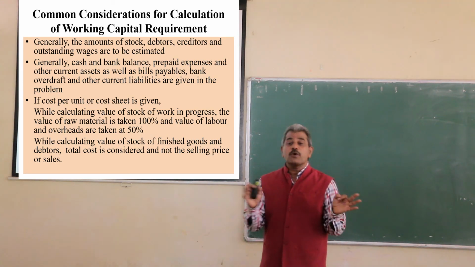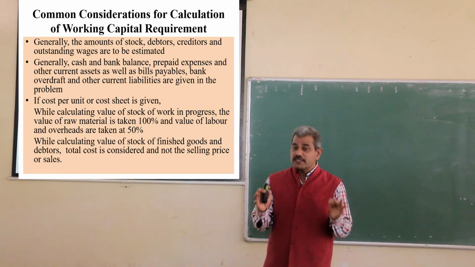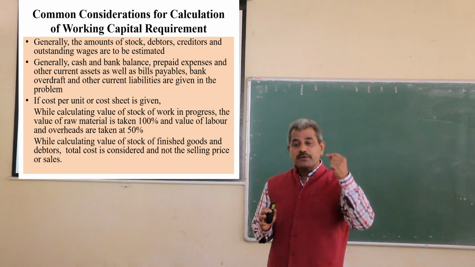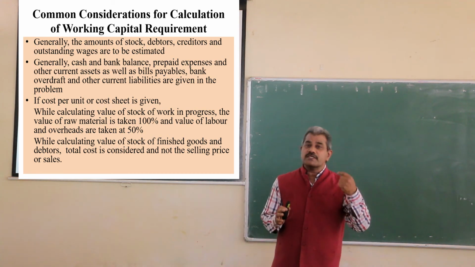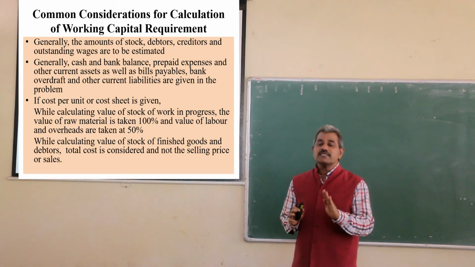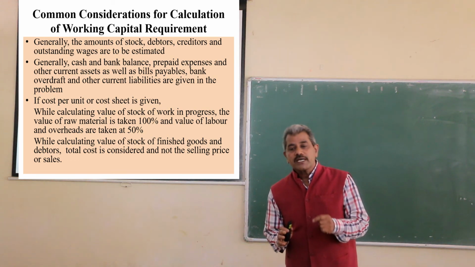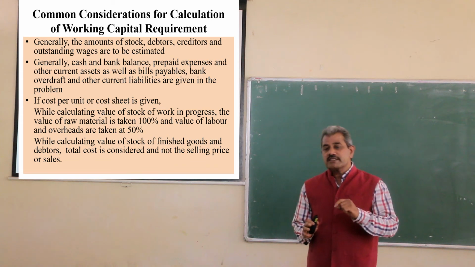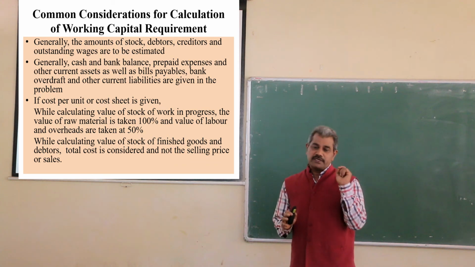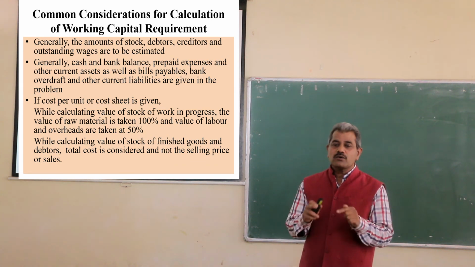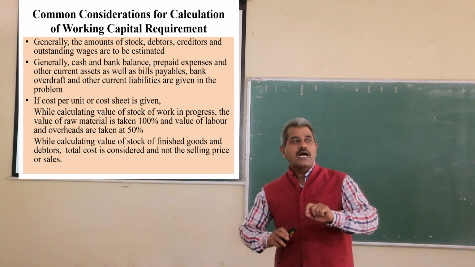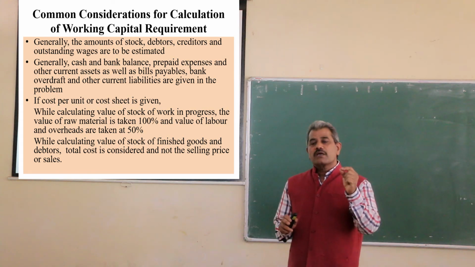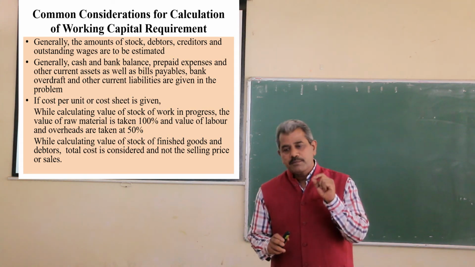There is a difference of opinions. Some authors have taken 50% of raw material, 50% of labor, 50% of overheads. But generally it is accepted that raw material should be taken at 100% and labor and overheads are to be taken at 50%. Then you have to calculate accordingly the amount of working capital locked in stock of work in progress.